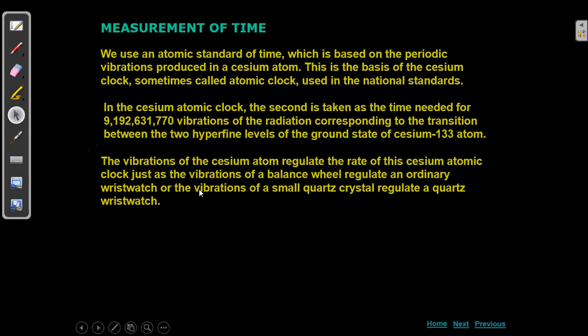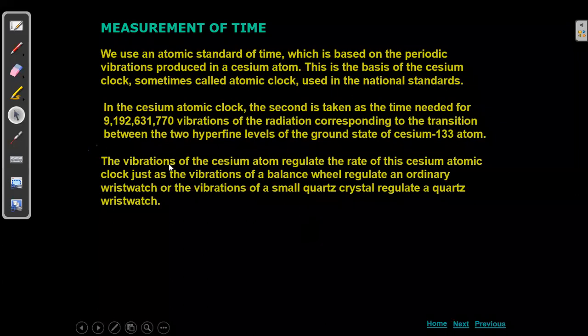Better than this, when we have a wall clock, it will have a pendulum, no?